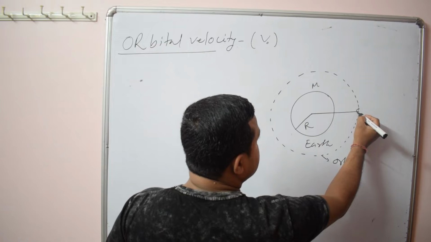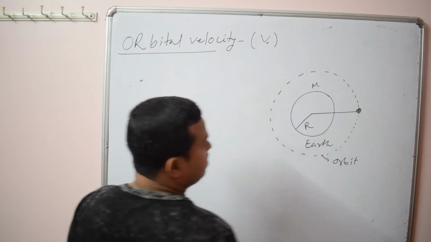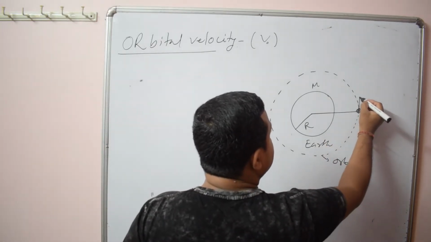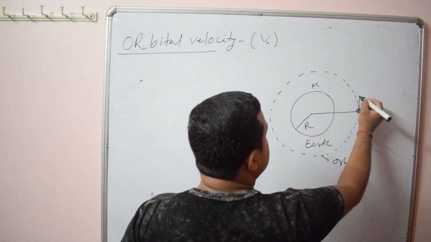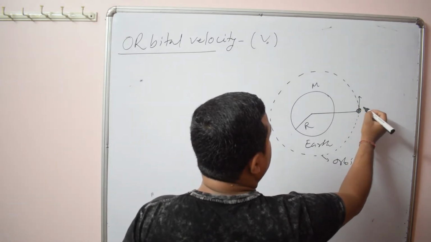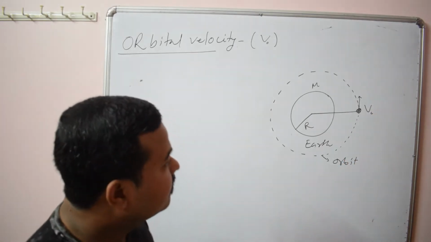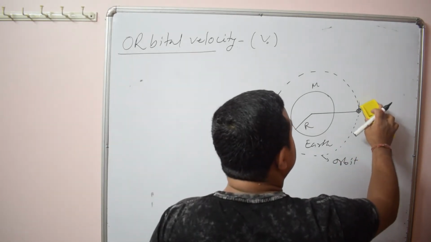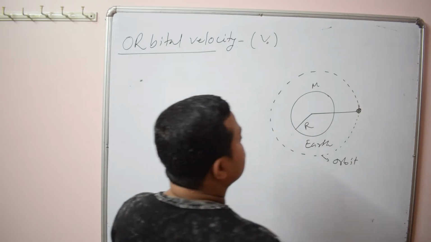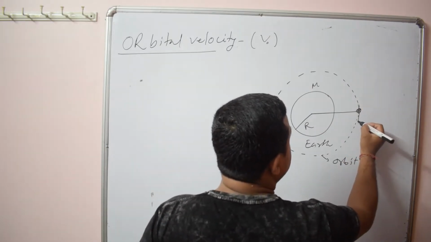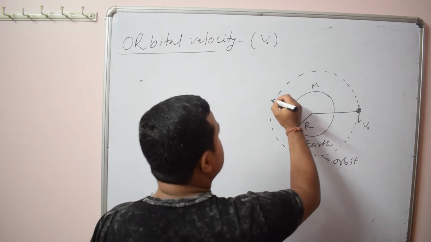Suppose this satellite is revolving with velocity say v naught around the earth.